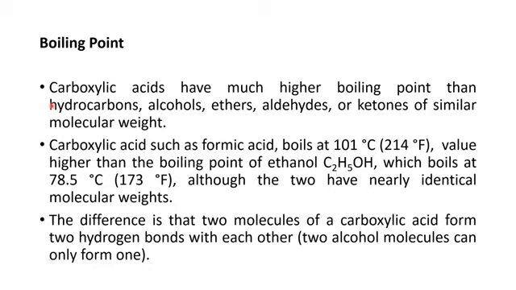It means carboxylic acid has a high boiling point in comparison to alcohol. The difference between formic acid and ethanol is that carboxylic acids form two hydrogen bonds with each other, and we know that these strong intermolecular forces make the boiling point high. Next slide.